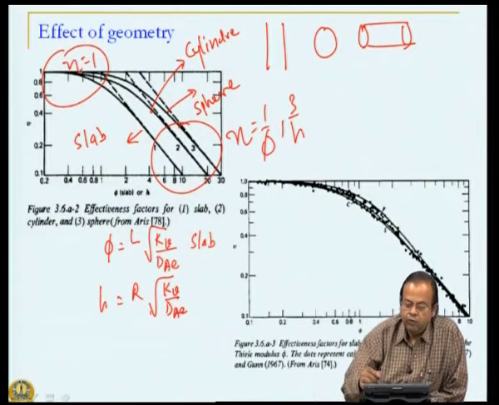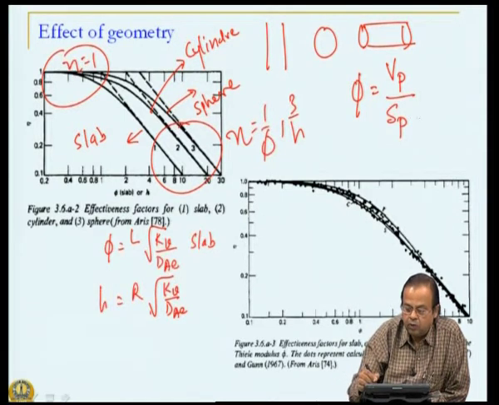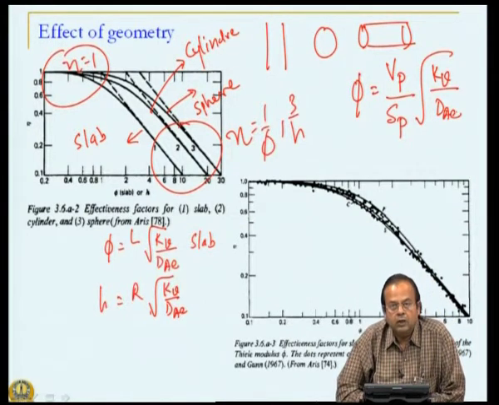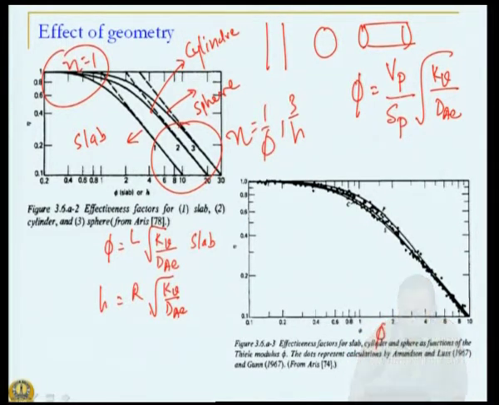For example, if we define our Thiele modulus phi as volume of the pellet to the surface area of the pellet, and we are talking about only the external volume and surface area now, divided by root kV by dAe, and plot this result phi as defined over here versus effectiveness factor. Remember this, for sphere what will it be? It will be 4 by 3 pi r cube divided by pi r square. So, this will be r by 3 square root kV by dAe.